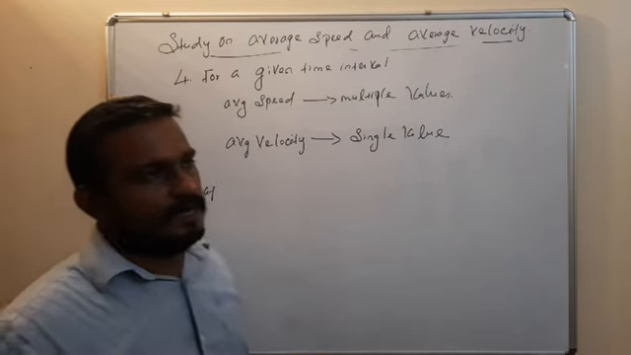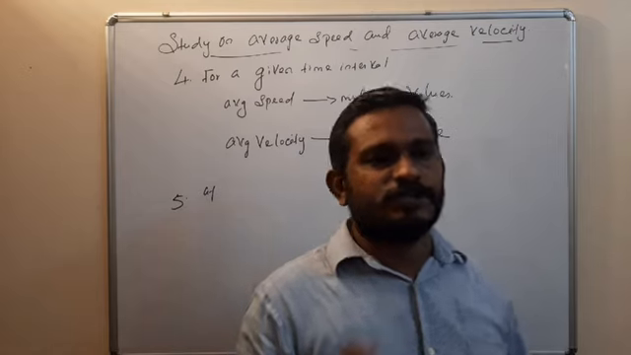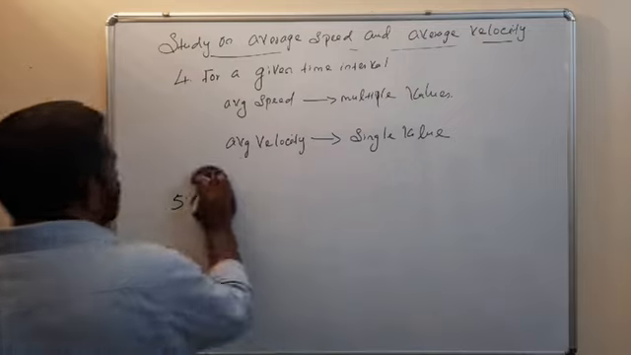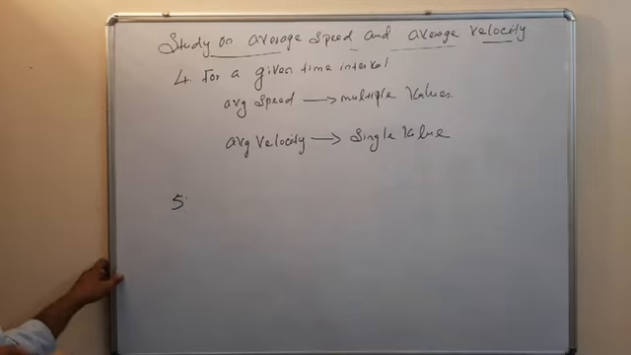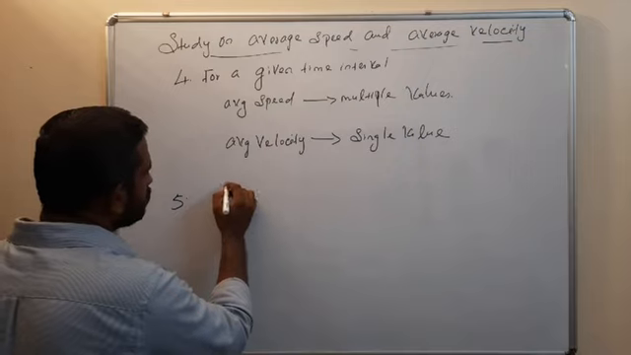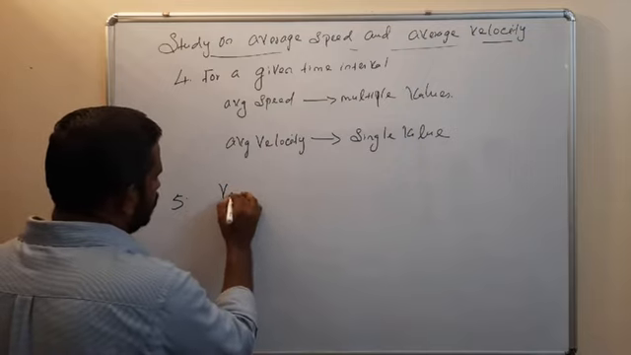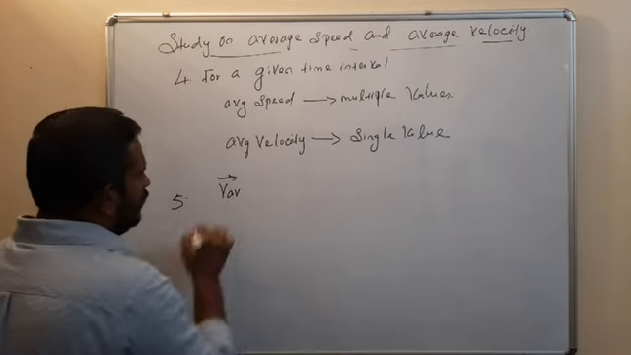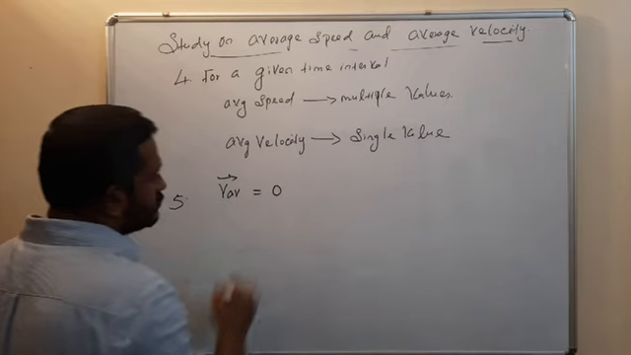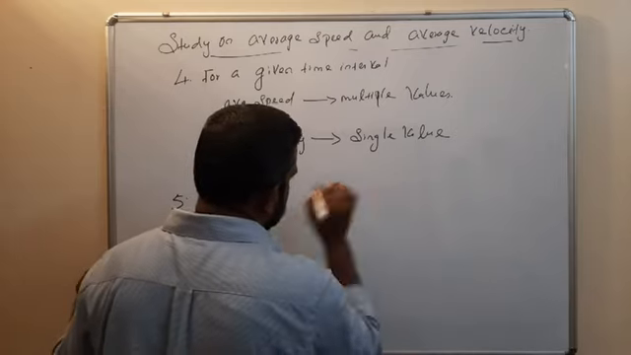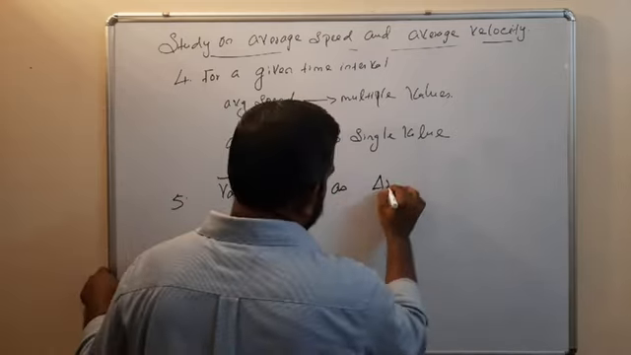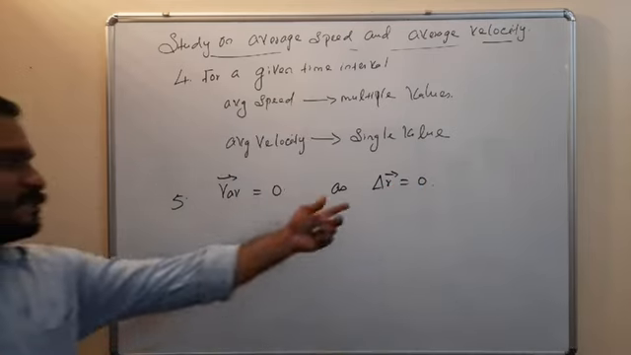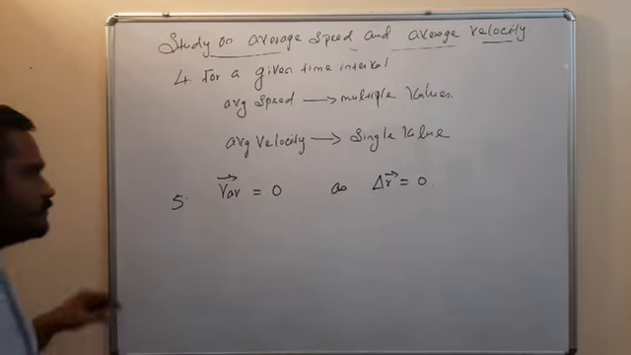After the journey, after traveling, if the body comes back to the original position, then the average velocity v_AV is equal to 0, because delta r vector is equal to 0. Since the displacement is 0, the velocity is equal to 0.